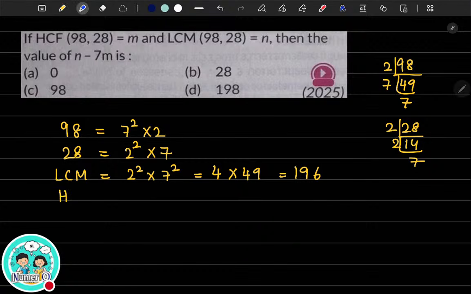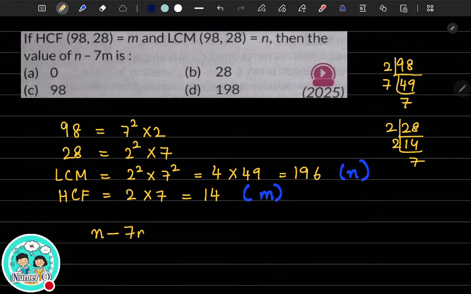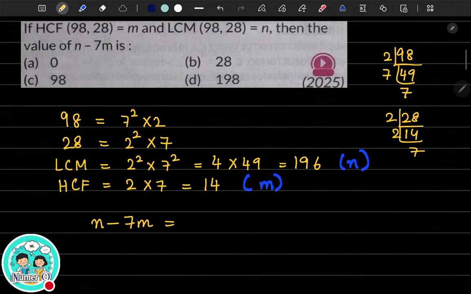So here, what is LCM? It is given as n. HCF is nothing but the lowest power of each of the common factors. So the lowest power is 2 into 7, which is nothing but 14. And 14 is your HCF, your m. n and m we have found out. So all we have to do is just substitute. n minus 7m is asked. What is the value of n? 196 minus 7 multiplied by 14. Do it and tell me.